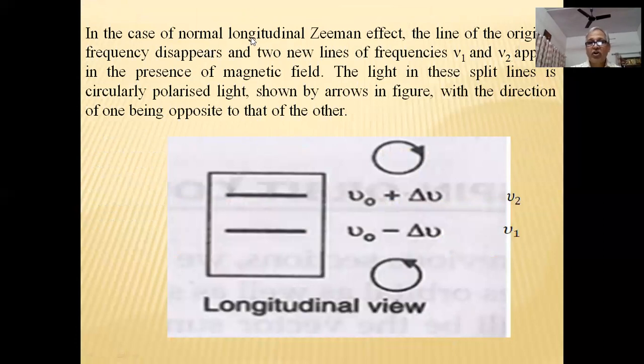In the case of the normal longitudinal Zeeman effect, the line of original frequency disappears and two new lines of frequency nu 1 and nu 2 appear in the presence of the magnetic field. The light in these split lines is circularly polarized, with the direction of one being opposite to that of the other. For the nu 1 line, the direction of polarization is anti-clockwise, and for the nu 2 frequency, the direction of polarization is clockwise.